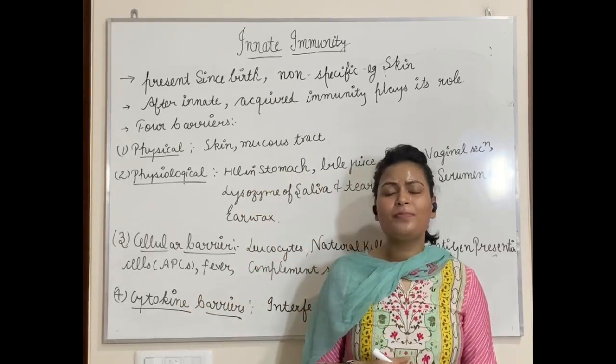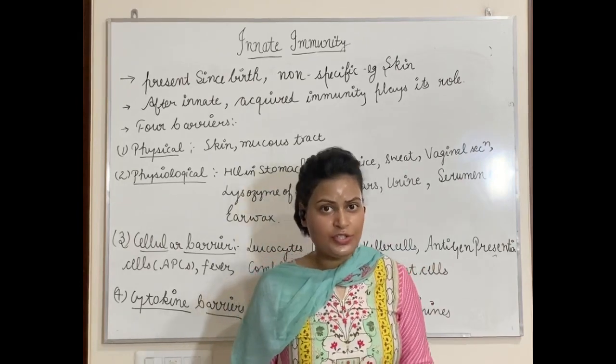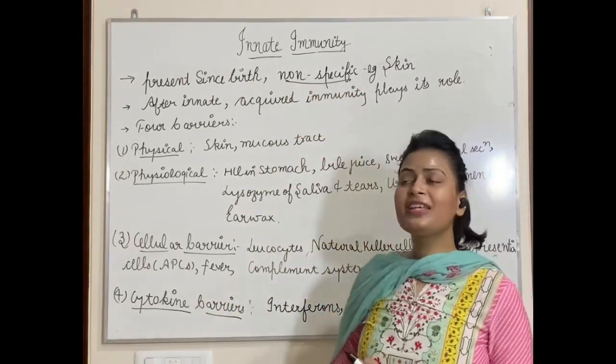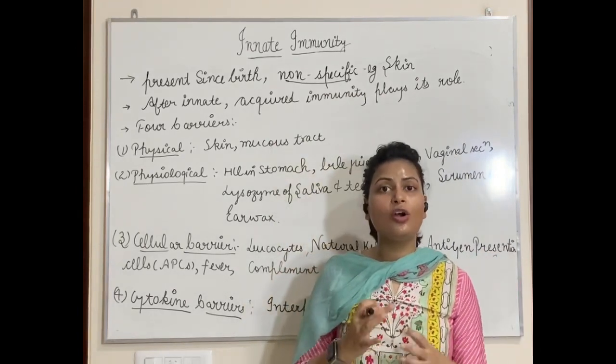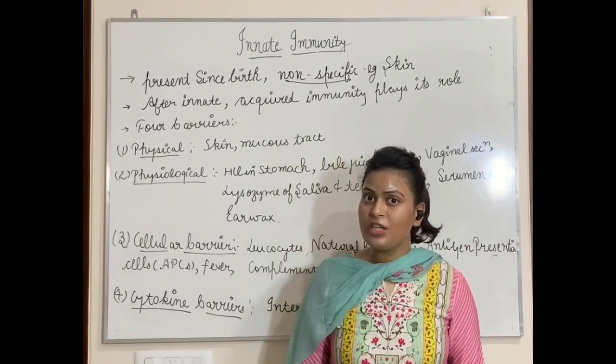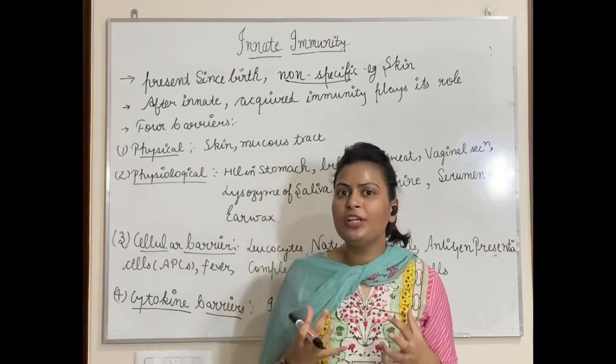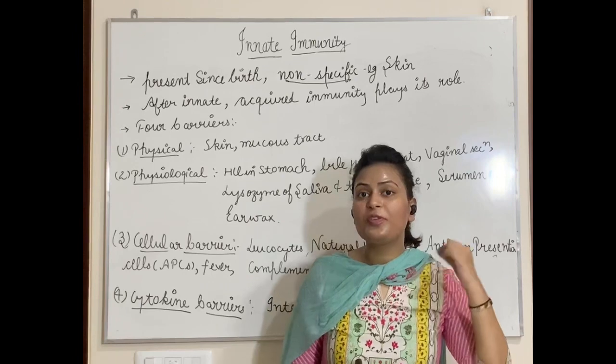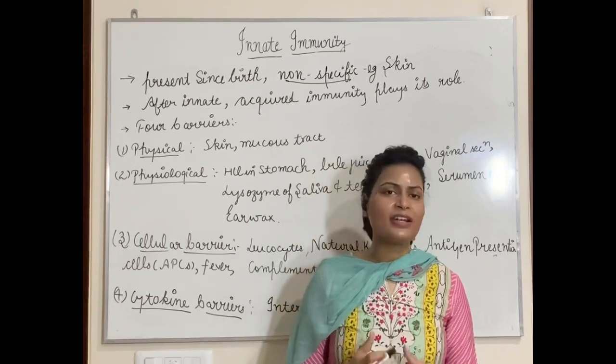Innate immunity is basically non-specific in nature. Non-specific. Why is it non-specific? Because it can act on a wide variety of microorganisms. It will prevent a wide variety of organisms from entering our body. It will refrain them. How is it acting on a wide variety?